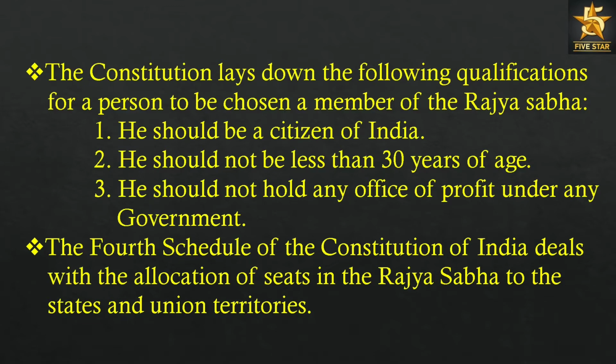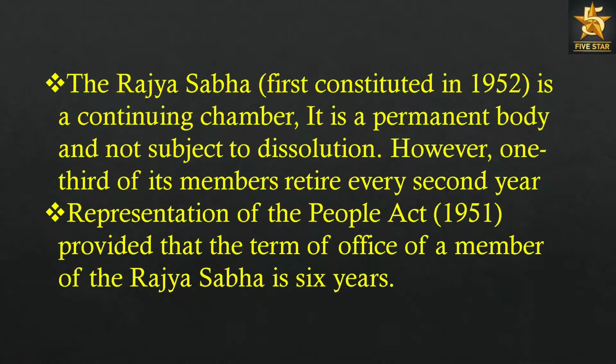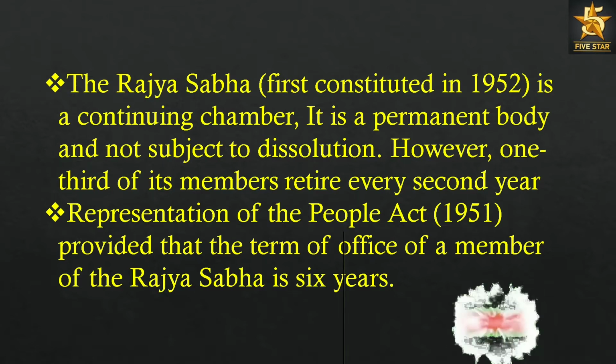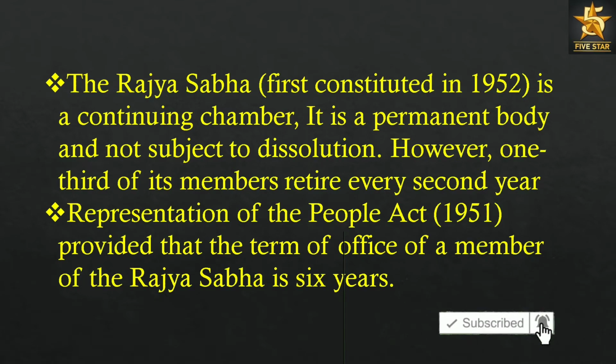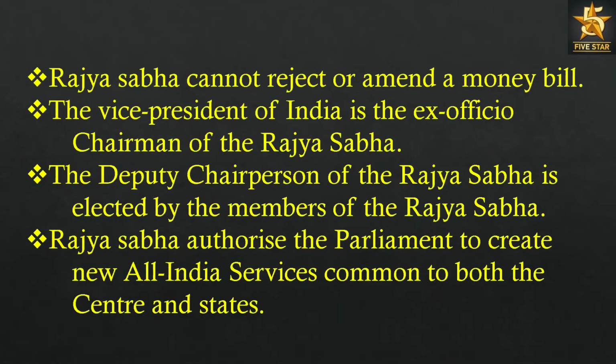The Rajya Sabha, first constituted in 1952, is a continuing chamber. It is a permanent body and not subject to dissolution. However, 1/3 of its members retire every second year. Representation of the People Act 1951 provided that the term of office of a member of the Rajya Sabha is 6 years. Rajya Sabha cannot reject or amend a money bill.